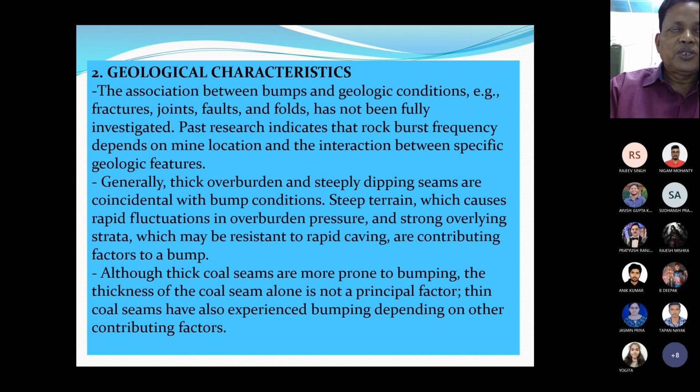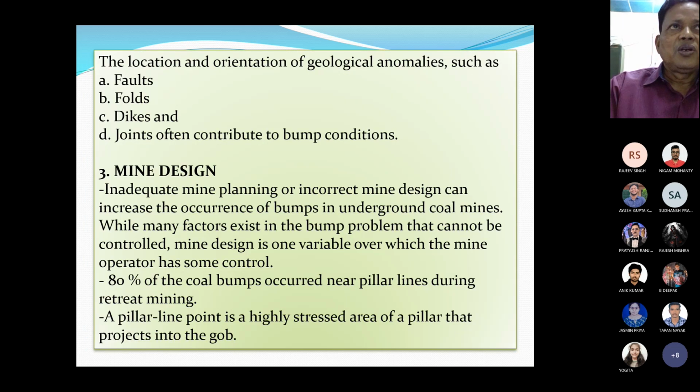Although thick coal seams are more prone to bumping, the thickness of the coal seam alone is not a principal factor. Thin coal seams have also experienced coal mine bumping depending on other contributing factors. Similarly, the location and the orientation of the geological anomalies, geological disturbances such as the fault planes, faults, dikes, and joints often contribute to bump conditions.